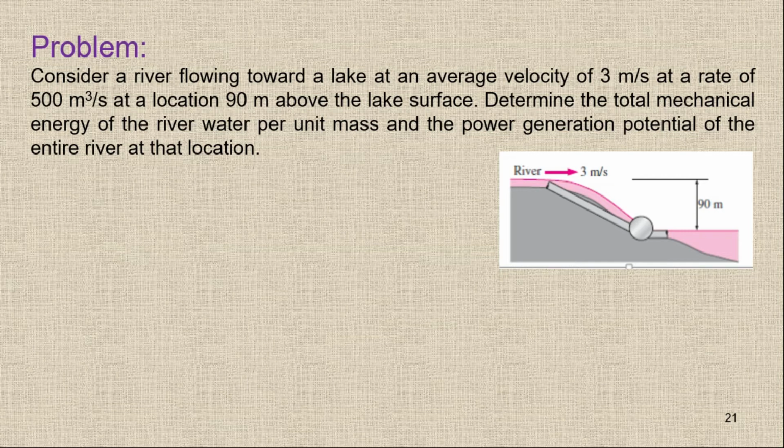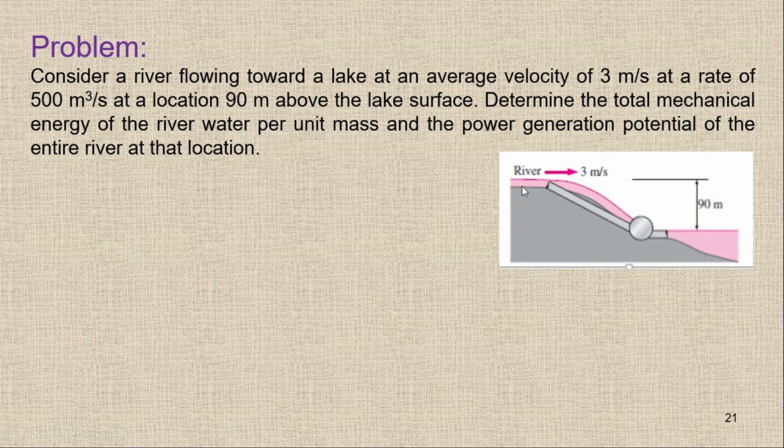In this question you have to determine the total mechanical energy of the river water per unit mass, and then you have to find the power generation potential of the entire river at that location.